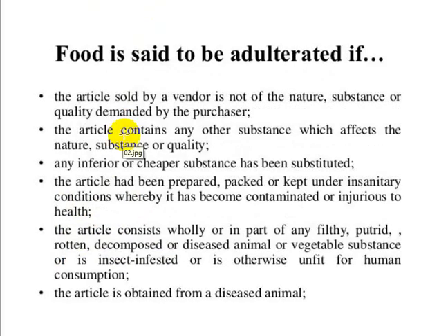In what situation can we say a particular food is adulterated? Visually we cannot say that a particular food is adulterated or not, but we can choose well-packed food and, by seeing the nutritional label, we can prevent adulteration. In what ways can food be adulterated? If the quality is very poor, then it is adulterated food, and also inferior or cheaper substance may be present.